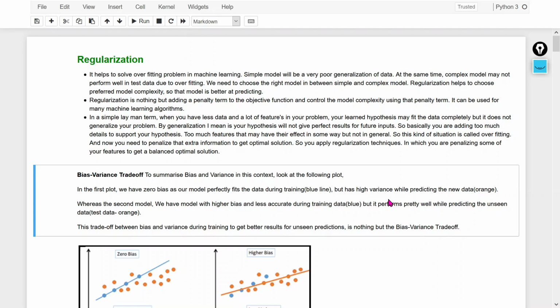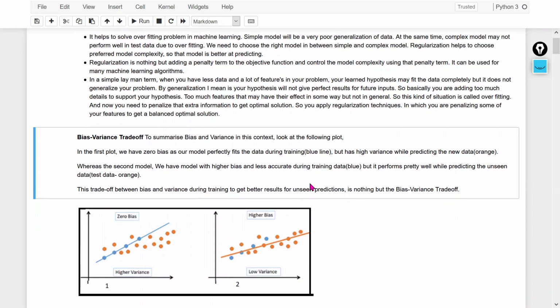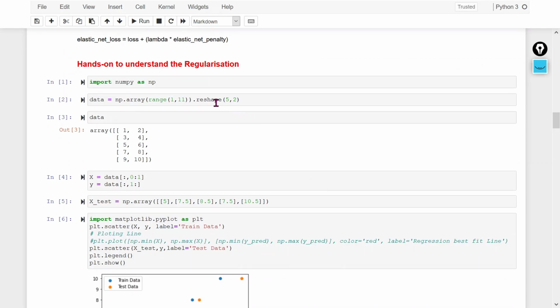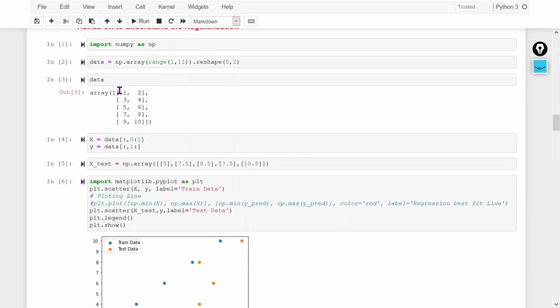First we will understand why we would need regularization. Let's understand regularization with the help of one example. For that I am using this particular data set. In this data set, this is your input variable, this is your output variable. The input variable is experience and the output variable is salary. So we have to predict the salary corresponding to the experience. We have to create a model for that.